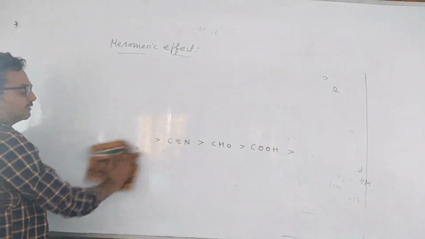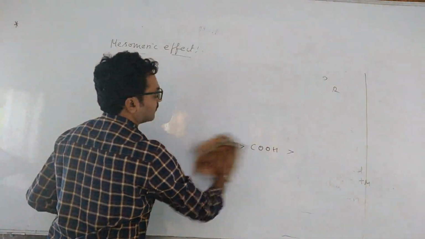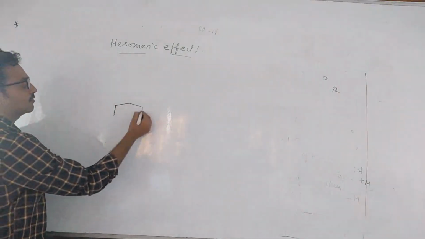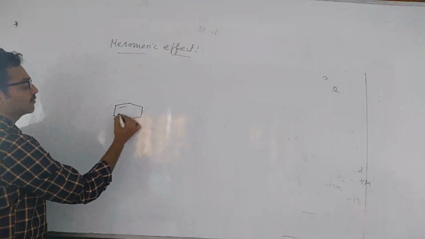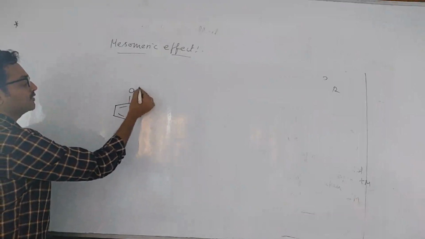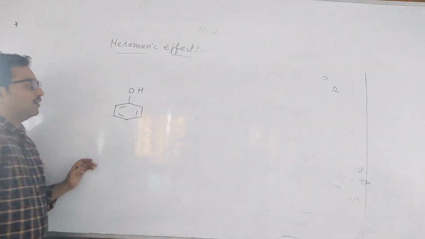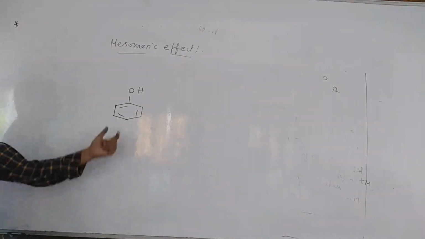How it will affect the acidity and basicity of amines, order you can see. Suppose phenol is there, children. Phenol, is it acidic or not? Phenol is acid or base?